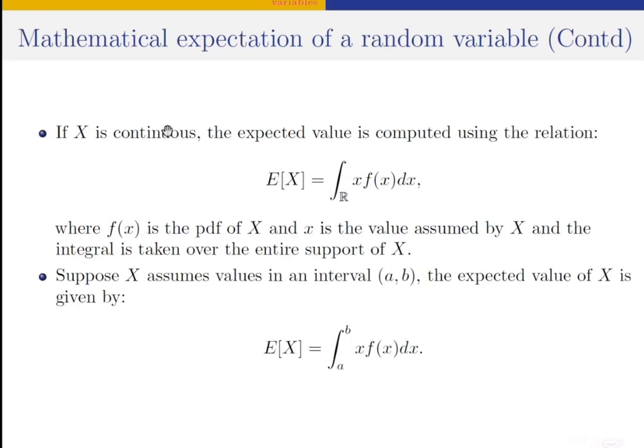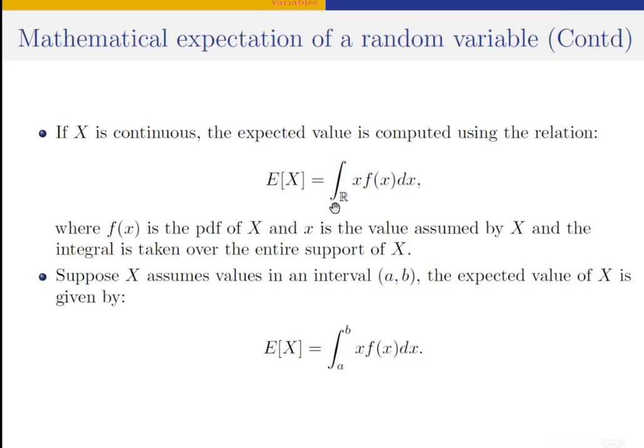Now, since x is continuous, we are going to use an integral. So we integrate the product of x and f of x over the entire range of the random variable. Of course, that range, or interval, is on the real line. So the expected value of a continuous random variable is the integral of the product of the value assumed by the random variable and the probability density function.